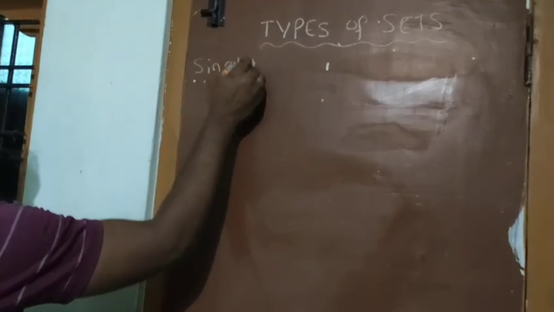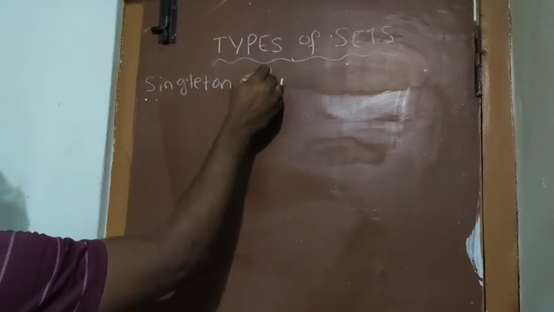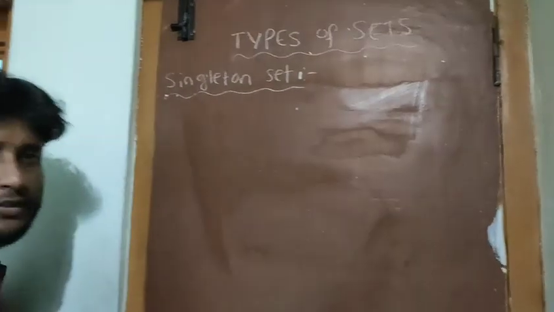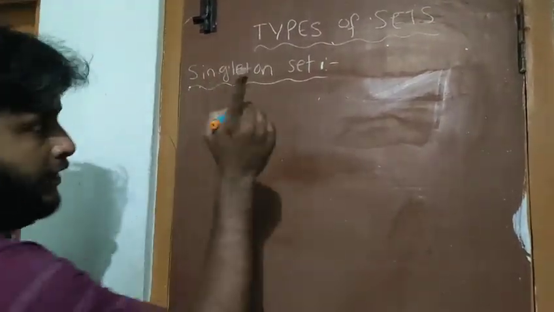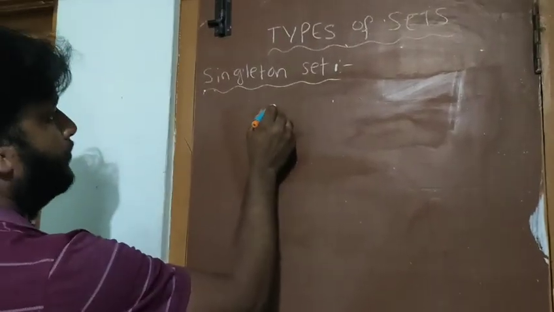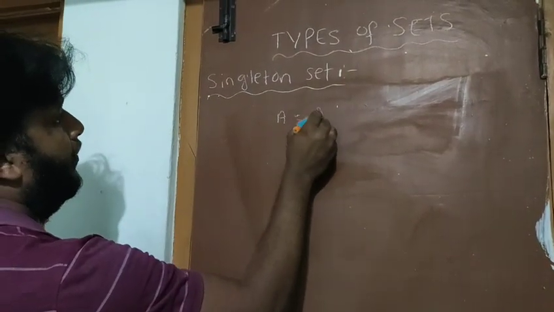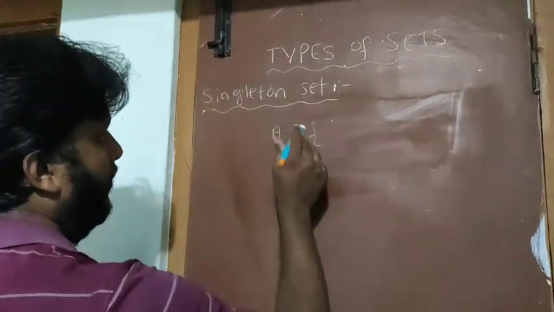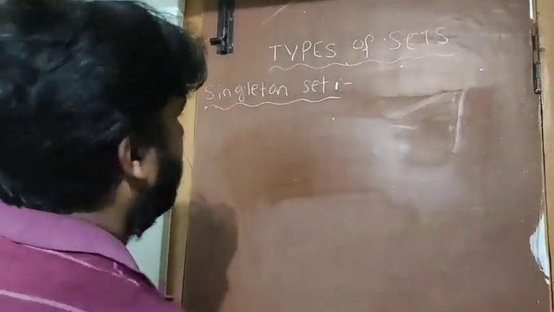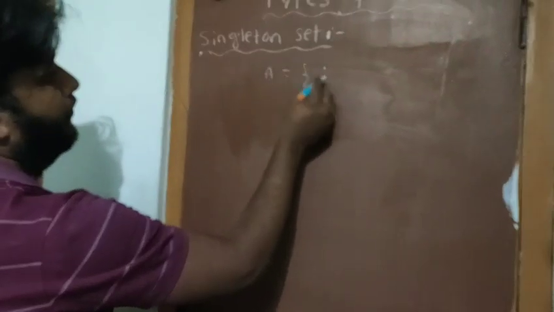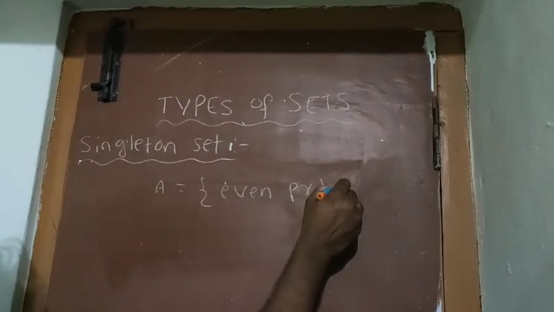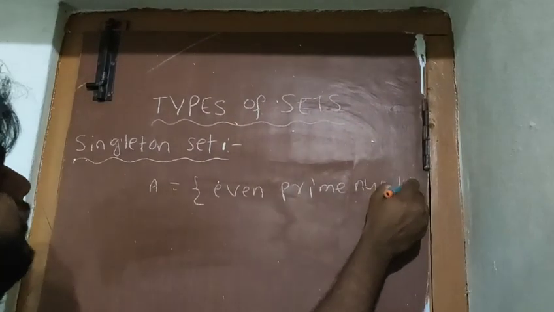Singleton set. A set having only one element is called the singleton set. Single means one element. For example, A is a set of even prime numbers.